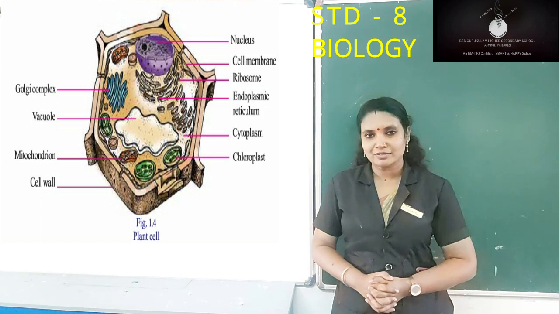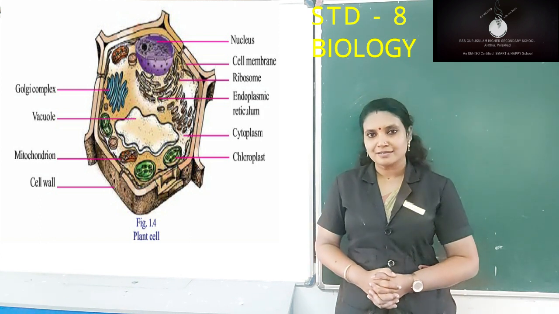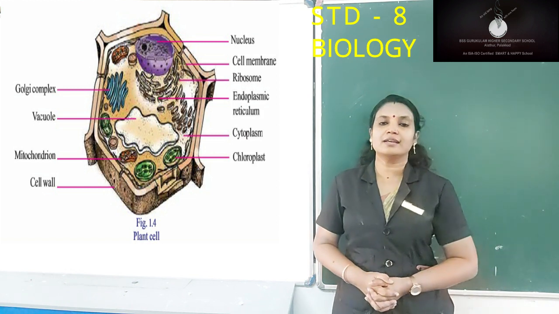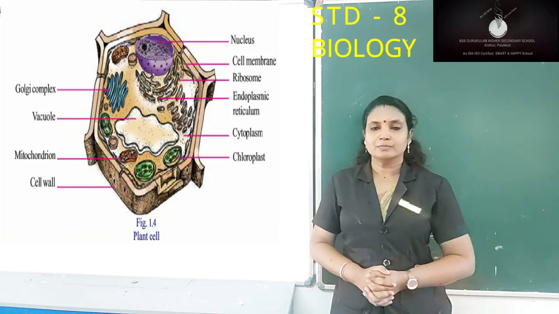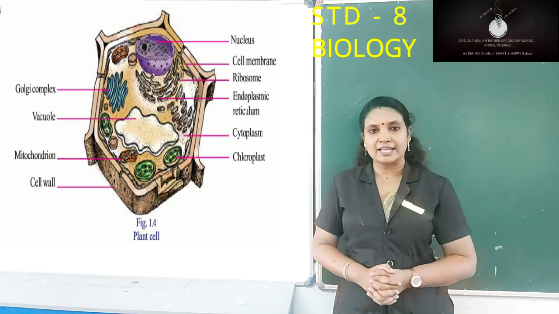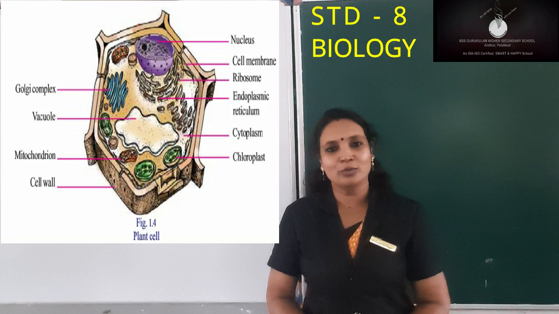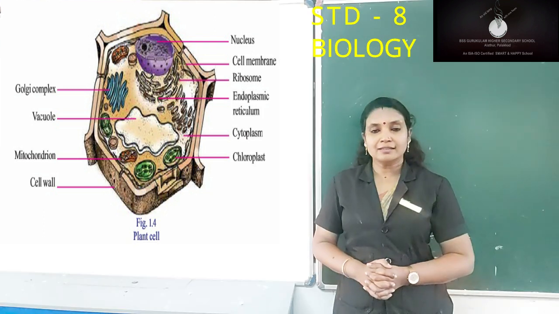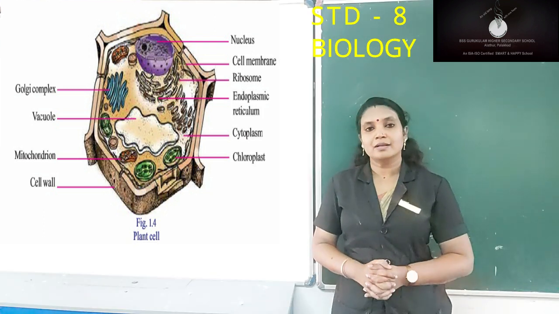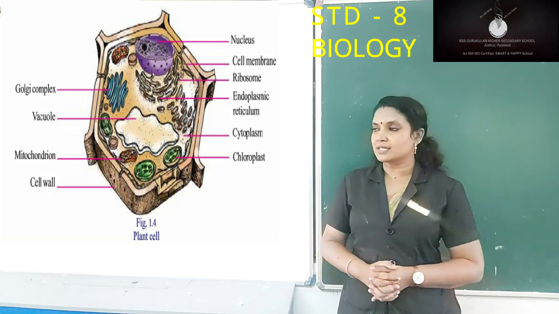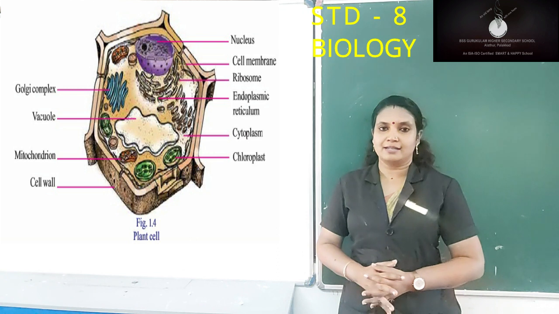Did you all note it down? Which are those parts? They are endoplasmic reticulum, mitochondria, ribosome, Golgi complex, vacuole and chloroplast. You can note down the nucleus also. These are the parts, apart from the cell wall, plasma membrane and cytoplasm, that you can observe in the structure of a plant cell. Isn't it?